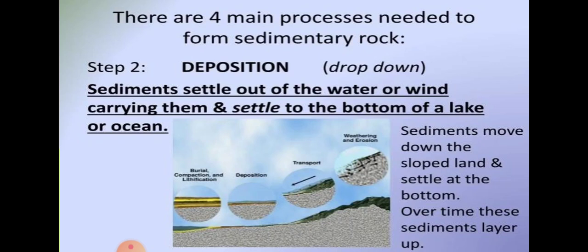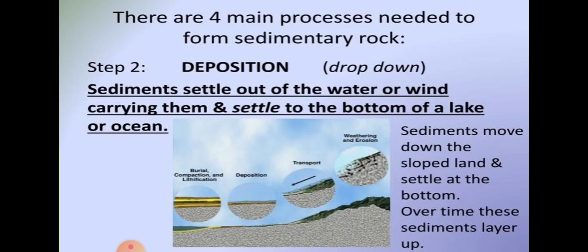What happens? The sediments move down the sloped land, and they settle at the bottom. Over time, these sediments layered up. Now what happens? See, if you have a collection of papers, okay, A4 sheets, what you have seen is that A4 sheets are layered. If it is a bundle of A4 sheets, it gets layered: one sheet, second sheet, third sheet, likewise. So there are several sheets in that.